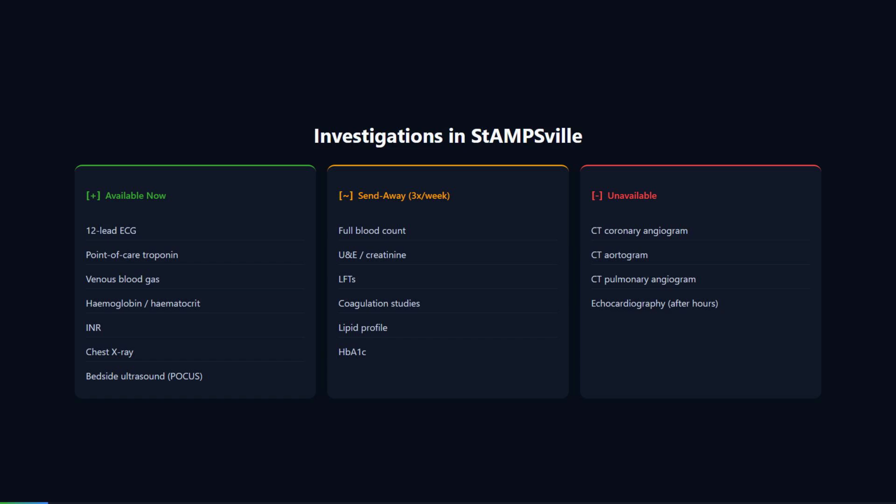Relative contraindications? Current anticoagulant use, pregnancy, non-compressible vascular puncture, traumatic or prolonged CPR, recent internal bleeding within 2 to 4 weeks, peptic ulcer disease, severe liver disease. The decision to proceed despite a relative contraindication is a clinical judgment weighing the risk of the infarct against the bleeding risk. In StAMPSville, with limited blood products, I would also consider that carefully. Hold that thought about blood products. We will come back to it.